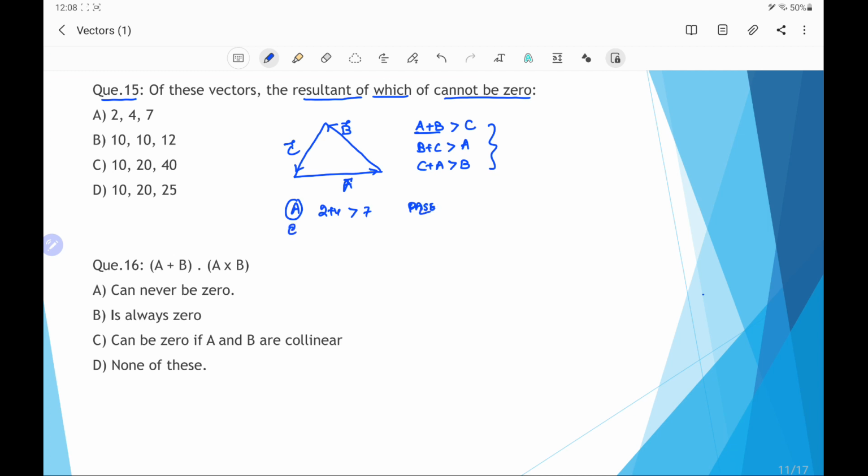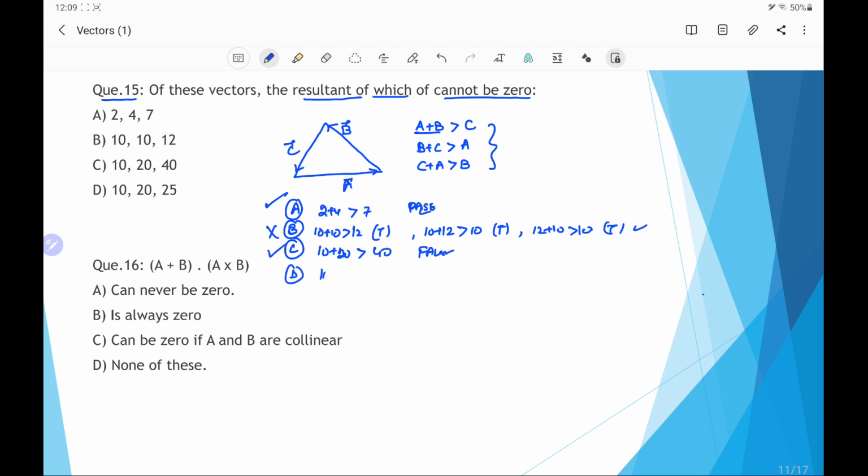Similarly, if we check B, here 10 plus 10 greater than 12, it is true. Similarly, 10 plus 12 greater than 10, it is also true. And then 12 plus 10 greater than 10, it is also true. So this is not the possible answer. So A is the possible answer, B is not the possible answer. C, 10 plus 20 is greater than 40, it is false. So this C option is also the possible option.